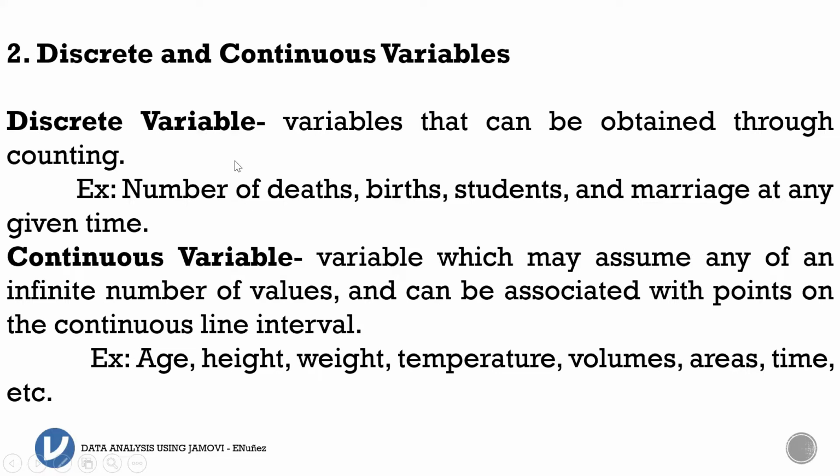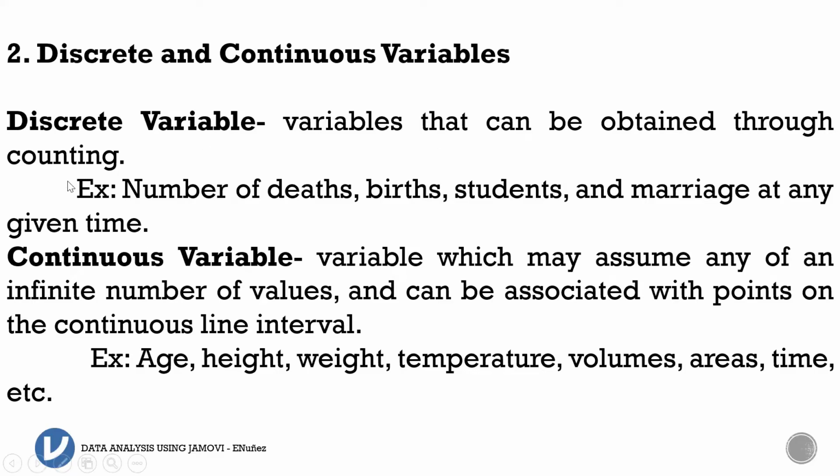A variable could be distinguished into two. Actually, there is another category for categorizing a variable, but in this slide, we are distinguishing discrete variable and continuous variable. When we say discrete variable, these are the variables that can be obtained through counting. So this is whole number. Therefore, we cannot use point something. For example, number of deaths. Is there a number of deaths that is 4.5? Half of your body is dead and half of your body is alive? So that is discrete variable.